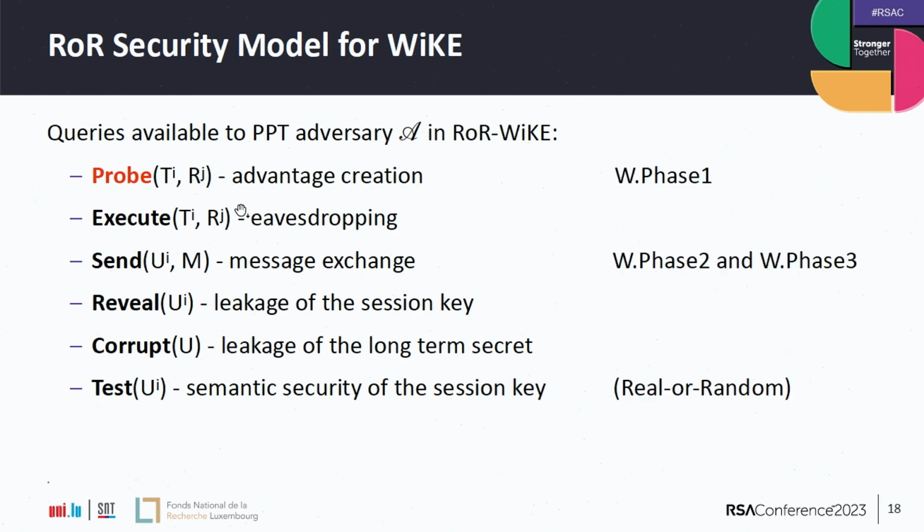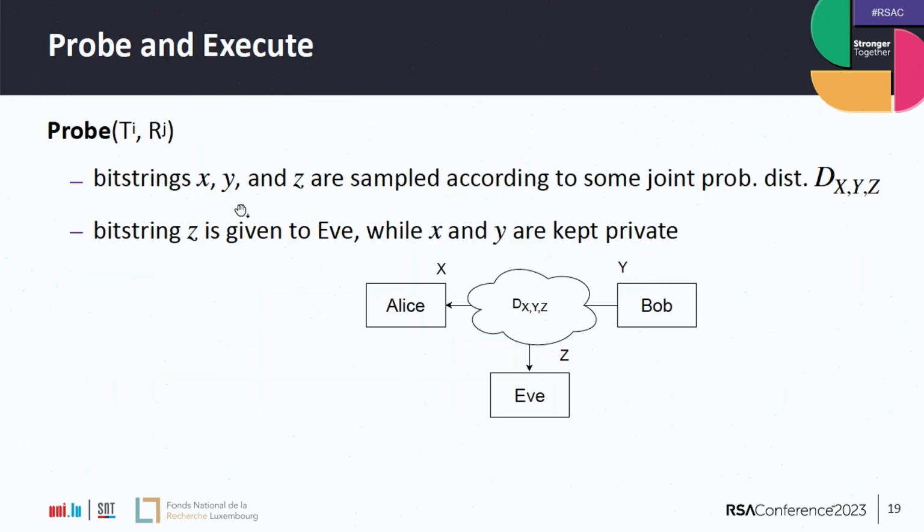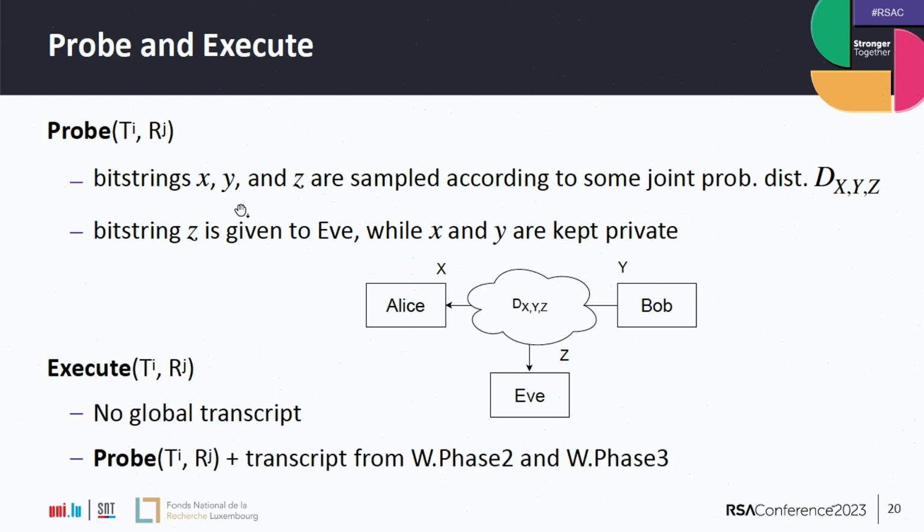Let's now zoom in. The probe query models the first phase of WIKE, and then the send query models the second and third phases of the WIKE protocol. Let's zoom in on the probe query. We have a joint probability distribution that models the environment, and then a realization of the random variables x, y, and z, bit strings sampled according to this probability distribution. The bit string z is given to Eve, while x and y are kept private.